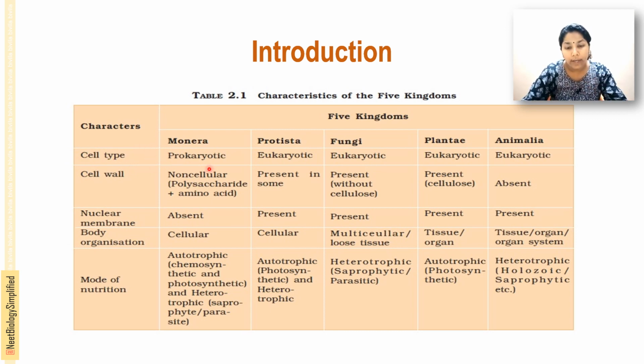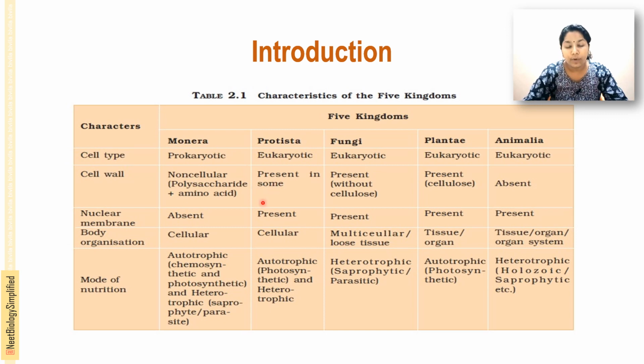Monera are the prokaryotic organisms, and the Protista, Fungi, Plantae, and Animalia are the eukaryotic organisms. Eukaryotic means they have a true nucleus, and prokaryotic is mainly Monera, where bacteria are present. The cell wall is non-cellulosic, made of polysaccharide and amino acids, on the cell wall of this kingdom Monera.